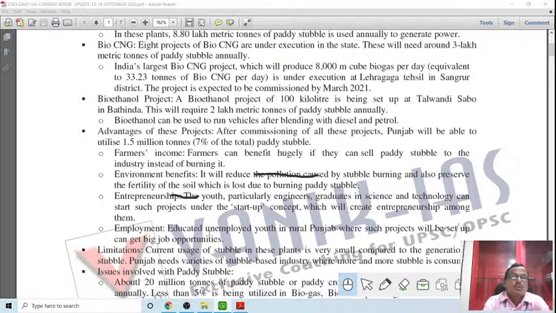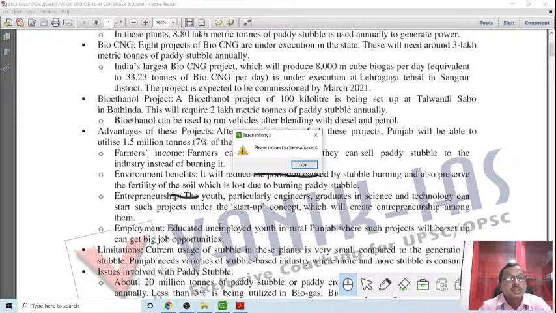And not only in Punjab, even the Government of India is trying to establish such plants all over the country, and even in Odisha there is a plan to establish a bioethanol plant. So based on this agricultural residue in Western Odisha, because Western Odisha is the granary of Odisha, a huge quantity of agricultural residue like stubble is generated over there, and the government has also planned to establish such a bioethanol plant in Odisha. So this is what, but there is some limitation.